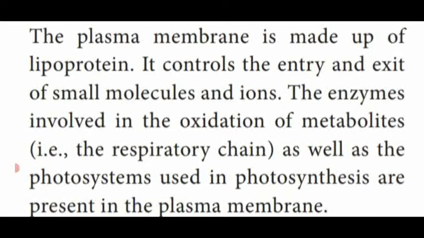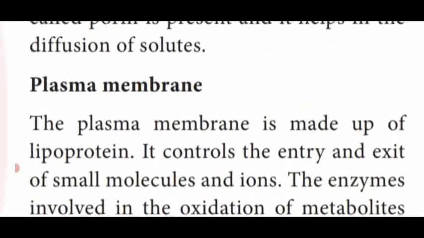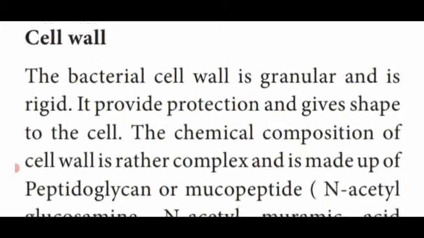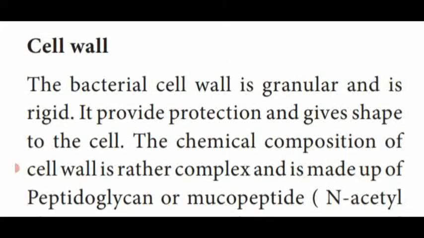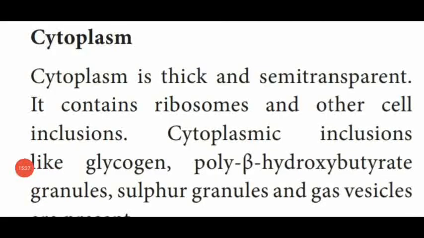It contains enzymes for oxidation of the metabolic process, that is the respiratory process, and also contains photosystems of the photosynthetic process. That is the plasma membrane and cell wall of the bacteria. Next one, cytoplasm.